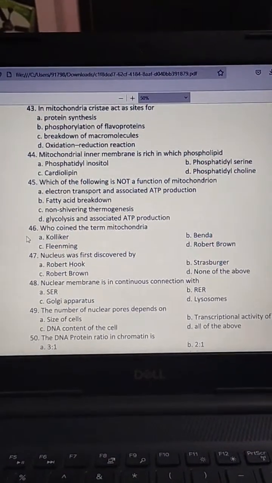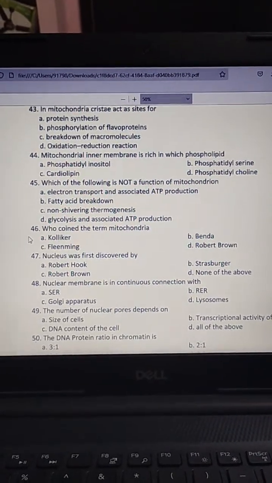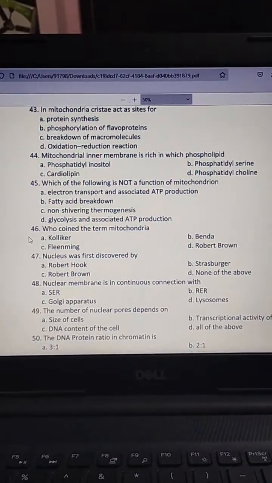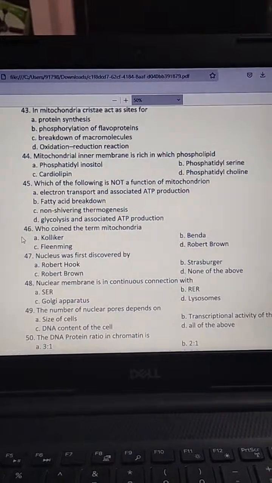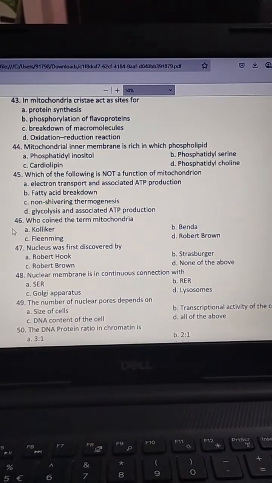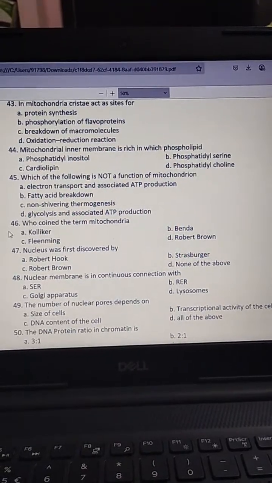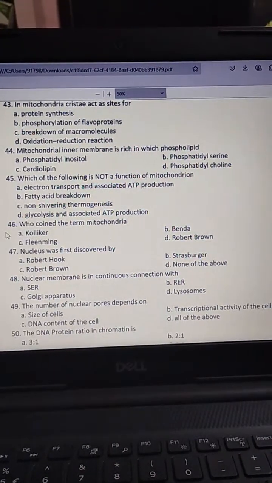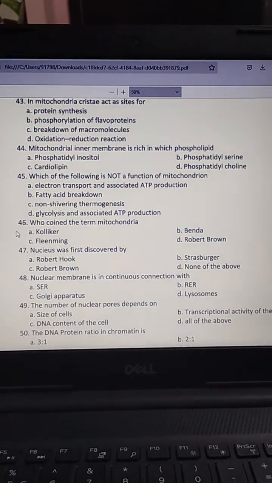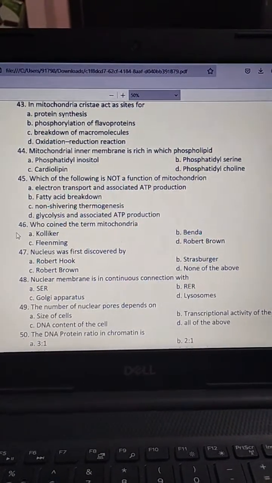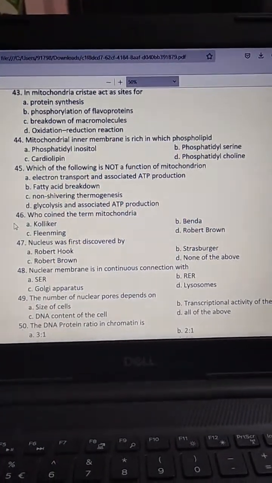Sorry for the disturbance. Mitochondrial inner membrane is rich in which phospholipid? Phosphatidylinositol, phosphoserine, cardiolipin, phosphatidylcholine. The answer is C, cardiolipin.